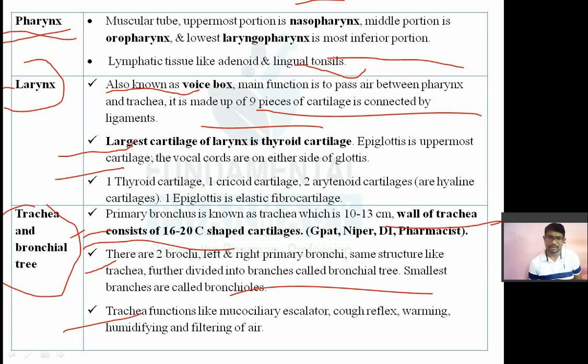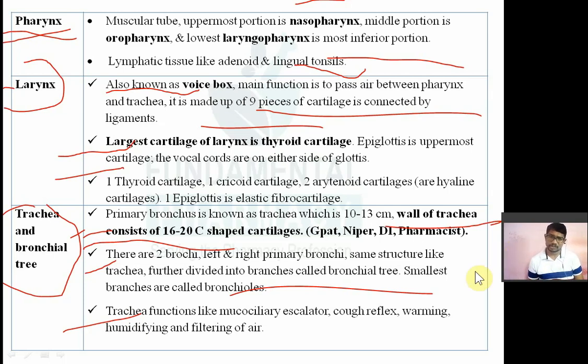So the trachea will also function like a mucociliary escalator. To remove the unwanted product or cell debris or pollutants from the trachea, from inside to the outside, it will move the unwanted content towards the larynx, pharynx, and then it will be thrown out of the body.